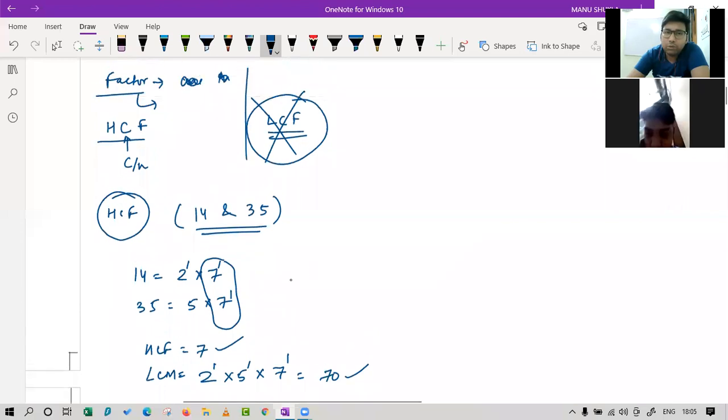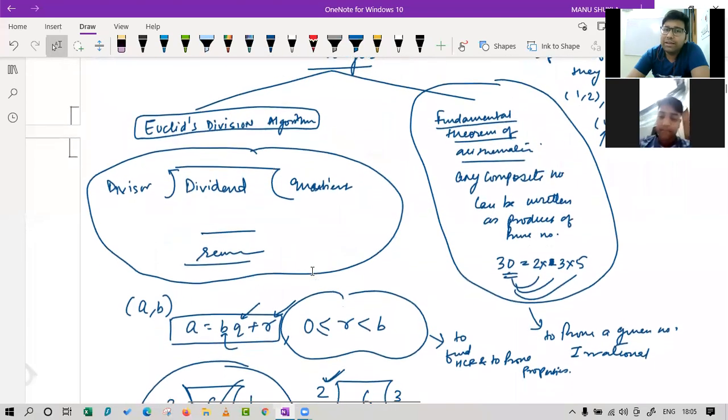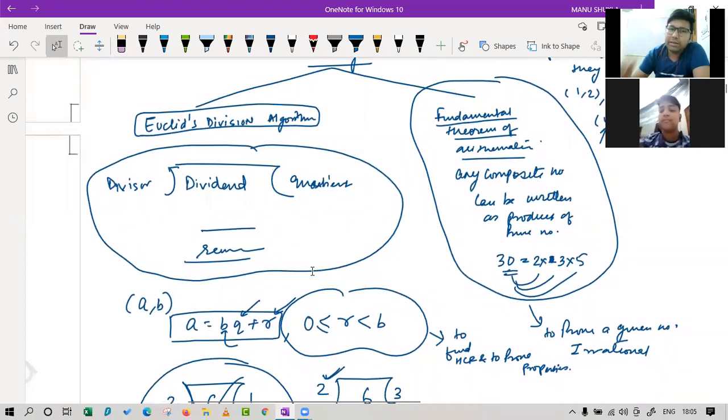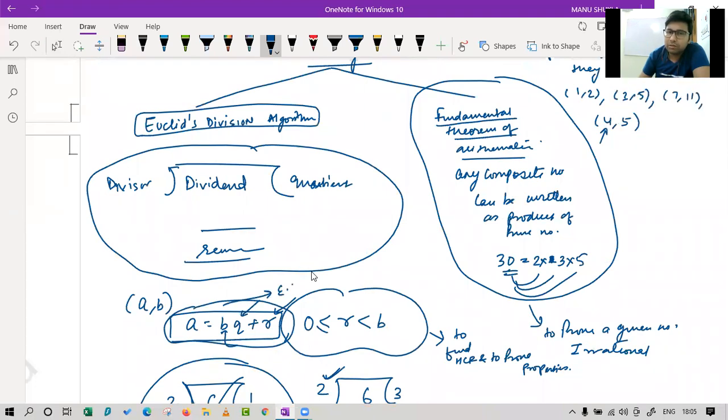Okay. So let me tell you one thing. Now you might be reading that term lemma again and again. This statement is Euclid's division lemma.